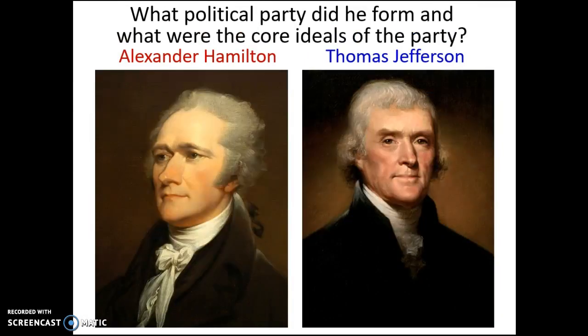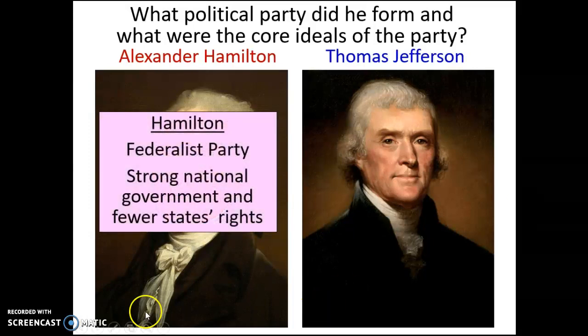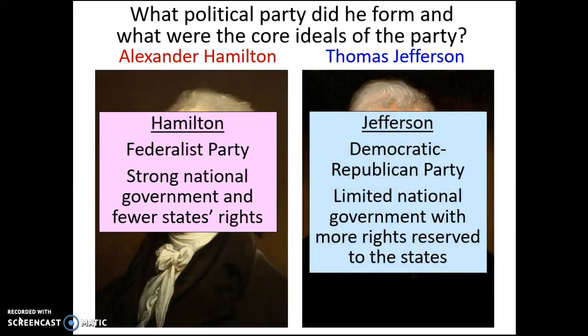What were the core ideas of each of these parties? So Hamilton's political party is going to be the Federalist Party, and once again they believe in a strong national government, just like Hamilton does, and fewer states' rights. Jefferson is going to be the head of the Democratic Republican Party, also known as the Jeffersonian Republicans. You might see that listed as that sometimes. And they believe in a limited national government, a small national government with more rights and more power given to the states.